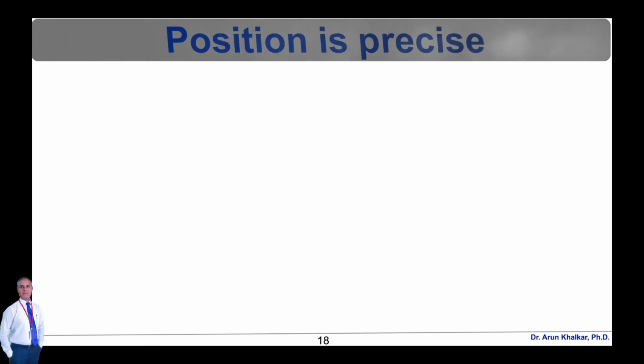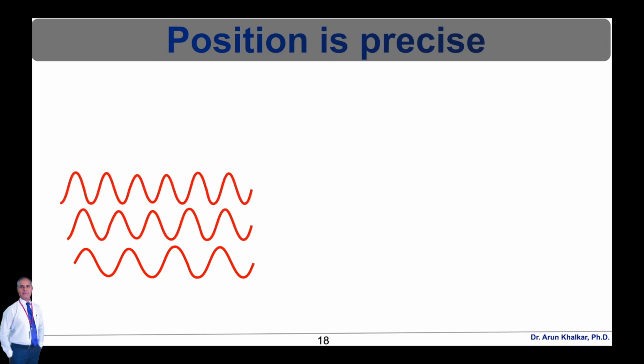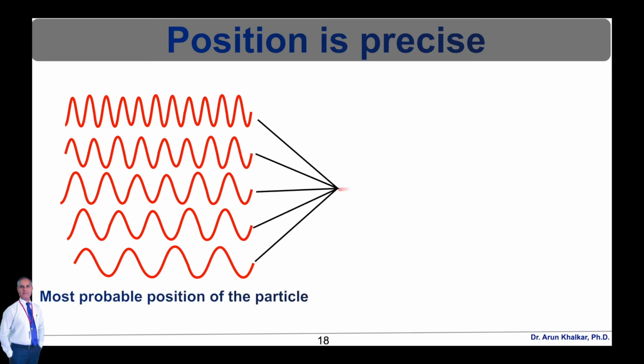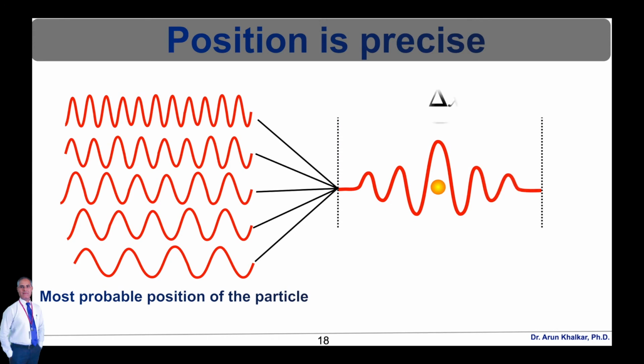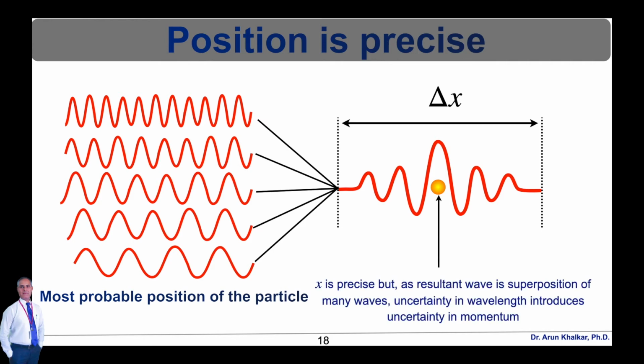Now let's see how position is precise. The most probable position of the particle is shown here in this diagram. There are waves of different wavelengths. When they get superimposed, we get x very precise, but as the resultant wave is a superposition of many waves, the uncertainty in wavelength introduces uncertainty in the momentum. So this is the uncertainty in the momentum, where delta x is the position. So position is precise.